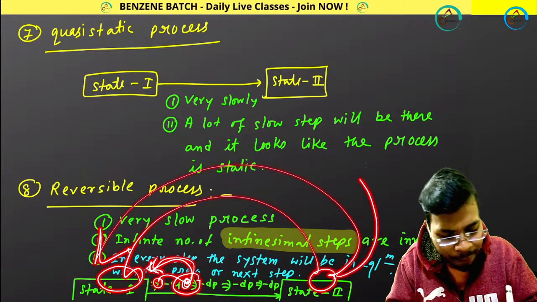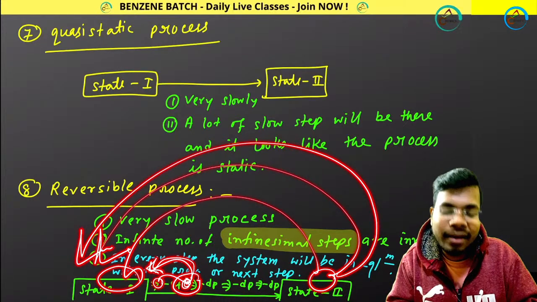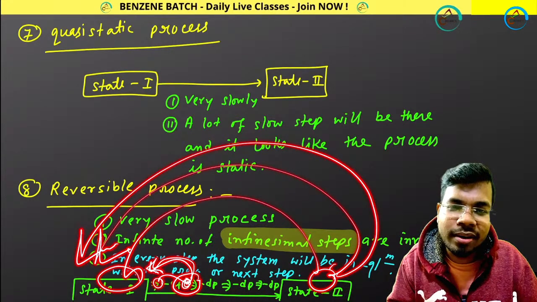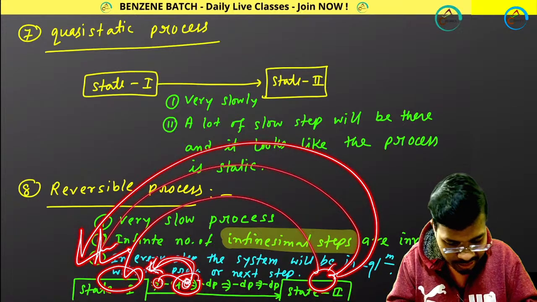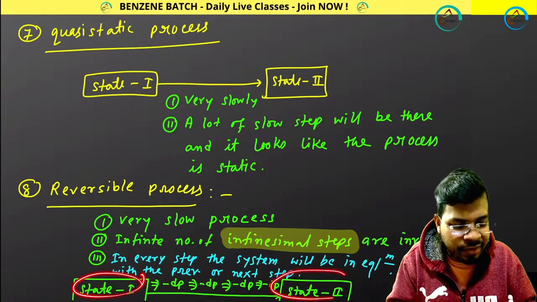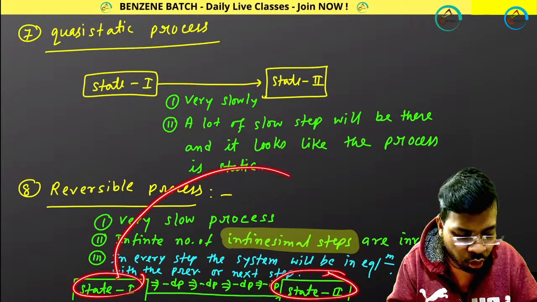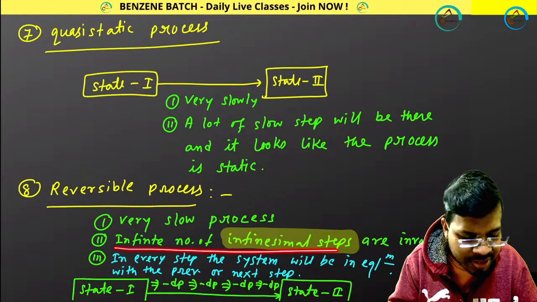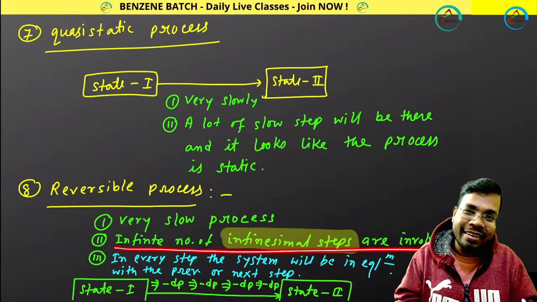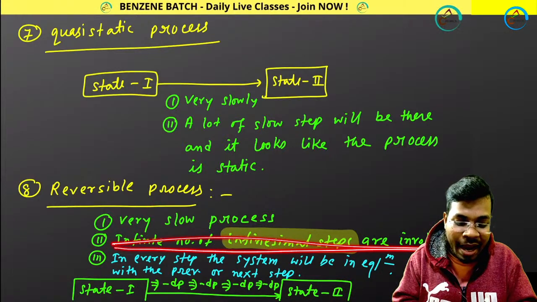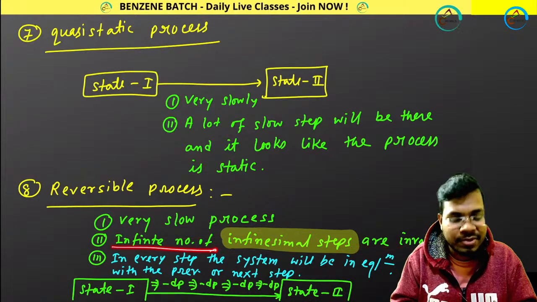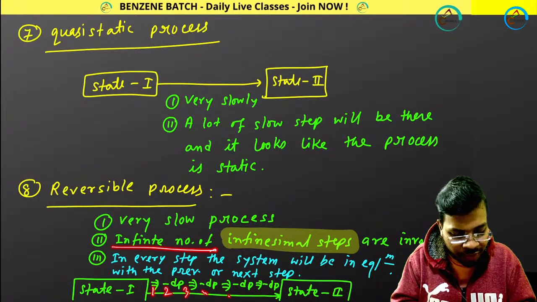If you could come back from here to there directly, then it is not a reversible one, because to go from the initial state to the final state, you need to go through an infinite number of steps, like step 1, 2, 3, 4, 5, 6.